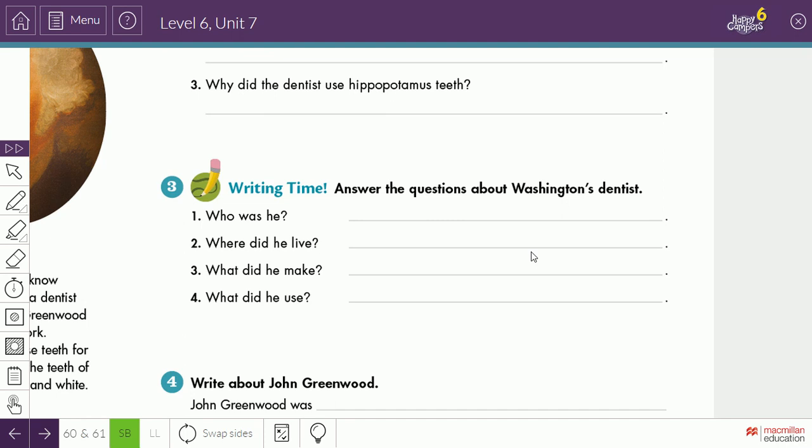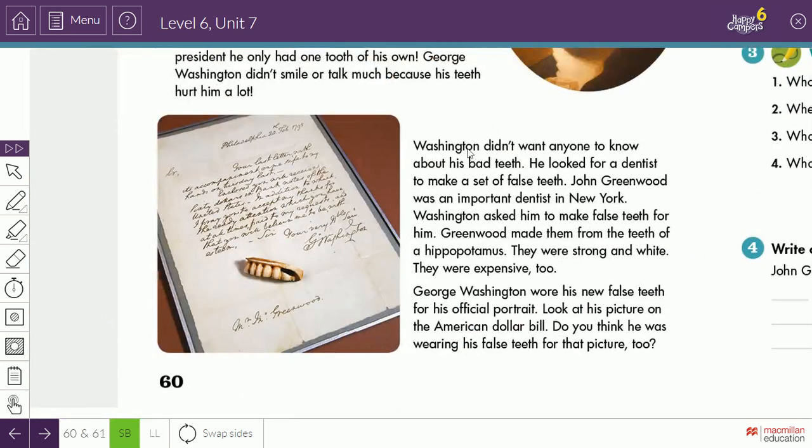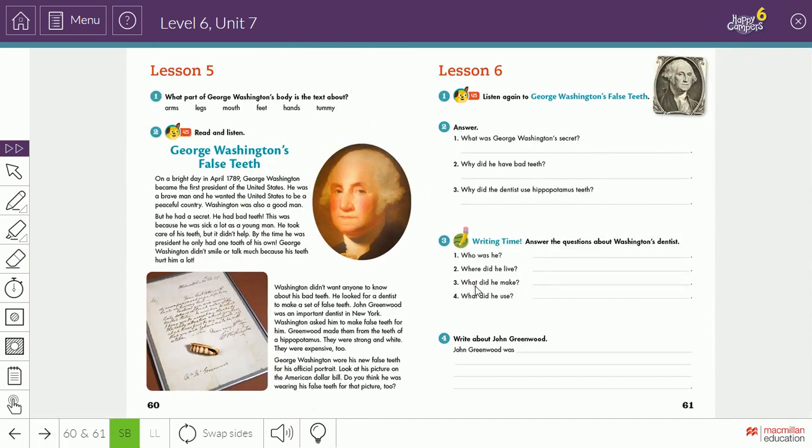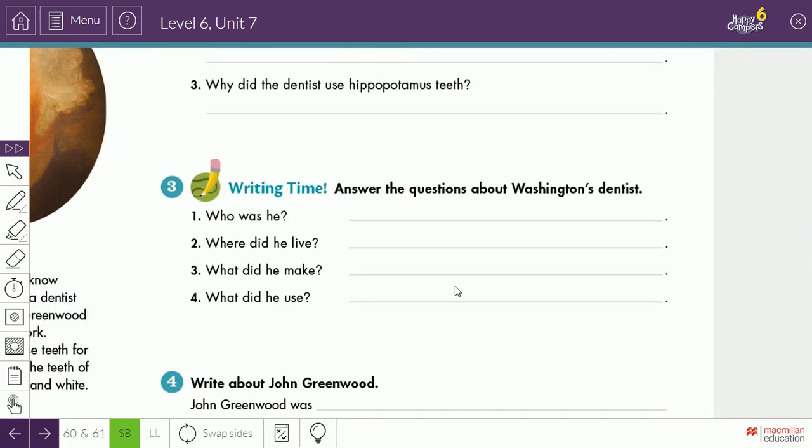He made... try to look for the answer in the text. What did he use to make the teeth of George Washington? What animal did he use? Try to look for the answer in the text. Fill in the answers here.